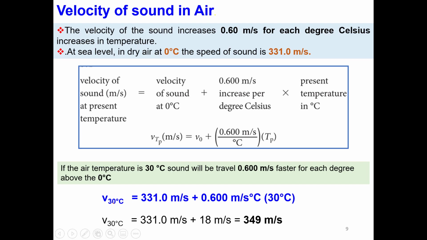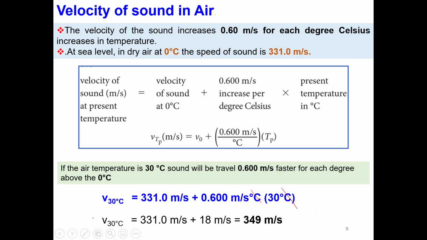For example, if we want to calculate the velocity of the sound at 30 degrees Celsius, then what we have to do is just apply this equation: 331 plus 0.6 multiplied by 30. This is the temperature at which we want to calculate the velocity of the sound. And we multiply first these two numbers, and we can see the degrees Celsius cancel out. And we have 331 plus 18, and then we will have 349 meters per second.